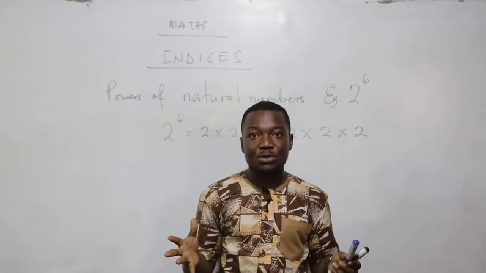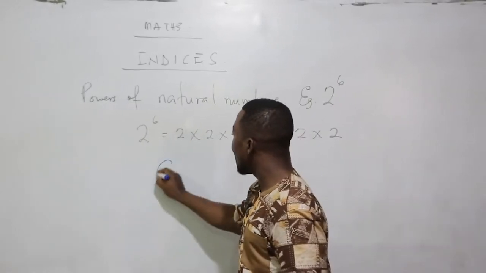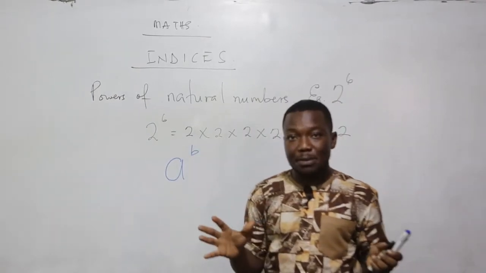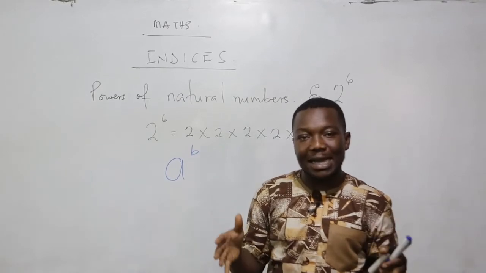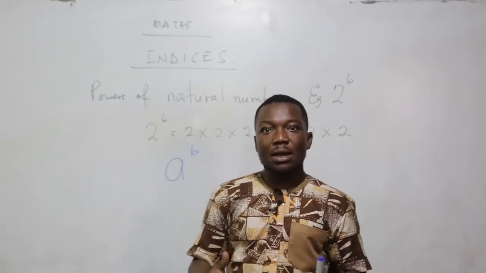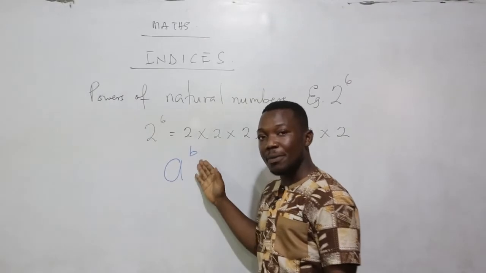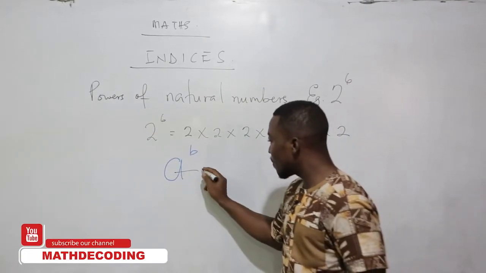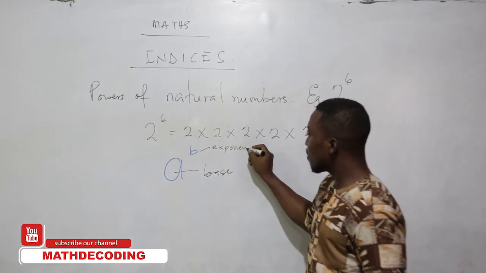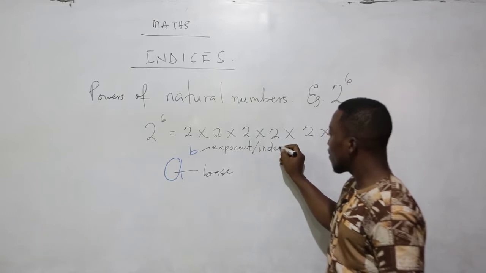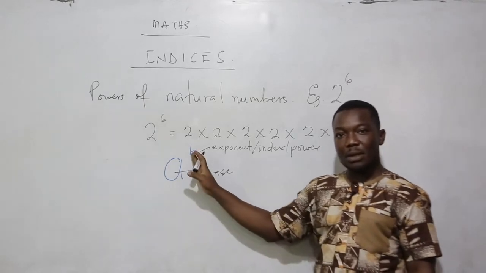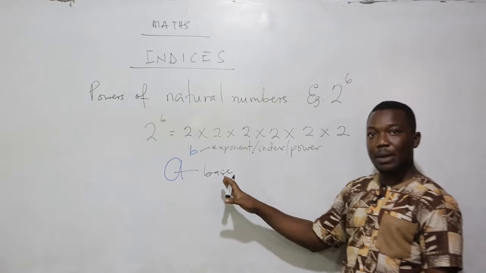Now we are moving on with the concept. Please, for maths, what you have to really understand is not the question, it is the concept. That is what you are going to be examined on. Now, when we have a raised to the power b, the a, which is a whole number, is what we call the base.